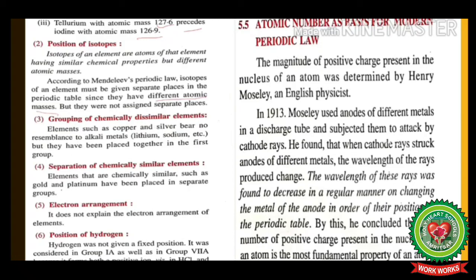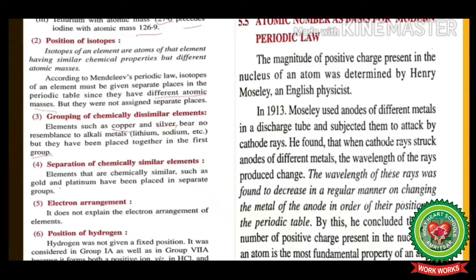Thirdly, grouping of chemically dissimilar elements. The elements such as copper and silver bear no resemblance to alkali metals such as lithium, sodium, etc., but they have been placed together in the first group. Fourthly, separation of chemically similar elements. Elements that are chemically similar, such as gold and platinum, have been placed in separate groups. Fifth is electron arrangement. Mendeleev's periodic table does not explain the electron arrangement of elements.